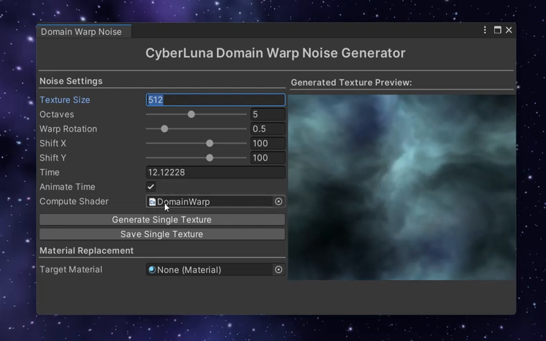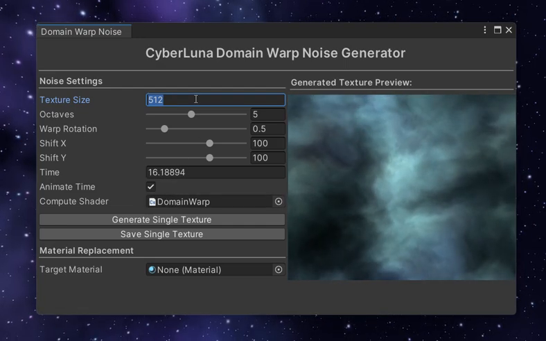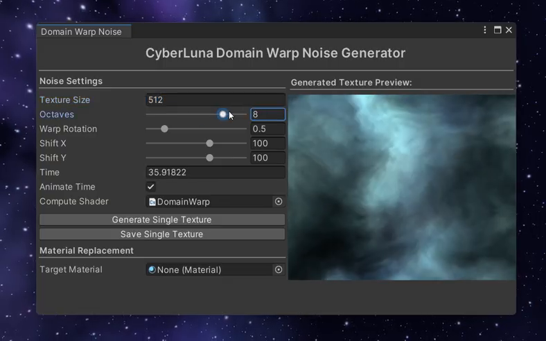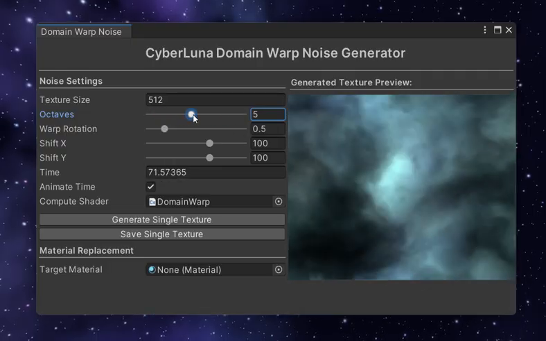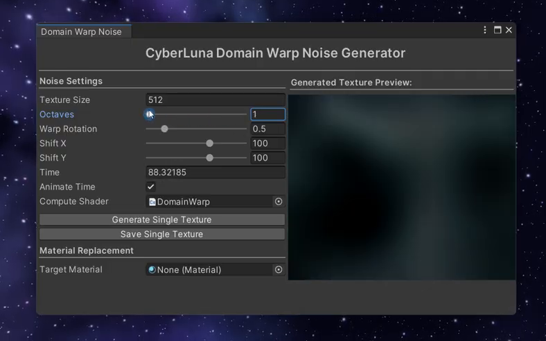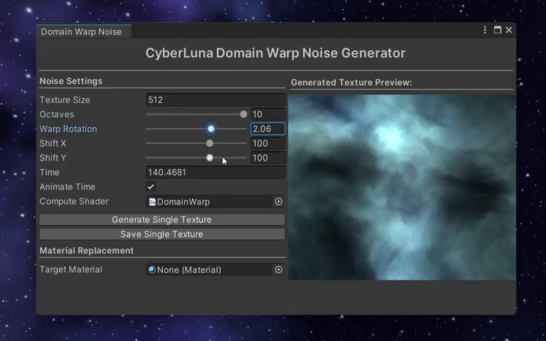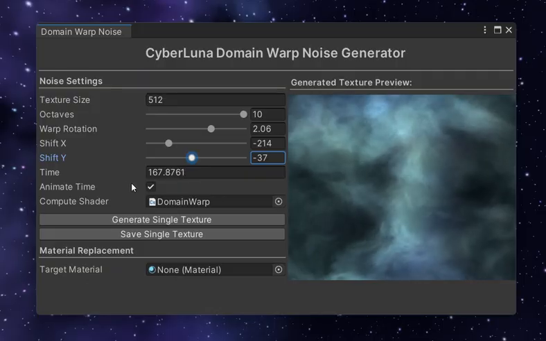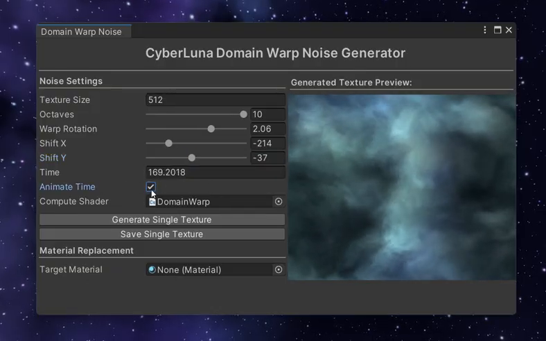This runs on your GPU, so it's super fast. You can use any resolution that you want. You can also control some of the properties of the noise, like the octaves you want. Oh yeah, and you can animate them with this to scroll through different seeds.